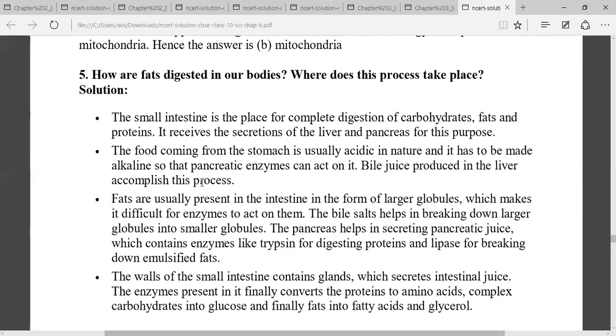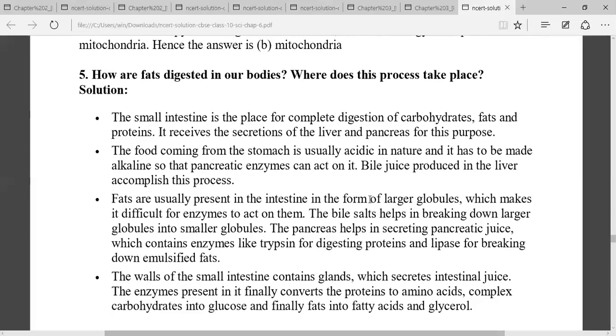The first step of fat digestion is emulsification, means breakdown of large fat molecules into small fat molecules with the help of bile salt, because it is difficult for the enzyme to act on the large fat globules, so bile salt helps in breaking down the larger fat globules into smaller ones. Then the enzyme secreted from the pancreas in the pancreatic juice can act on the lipid, like lipase, and enzyme secreted from the pancreas like trypsin digests the protein.